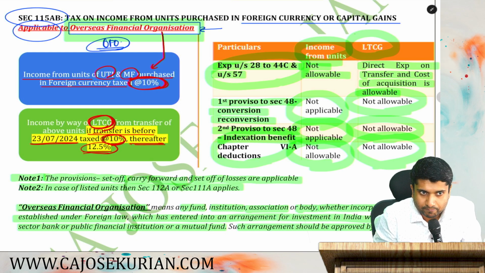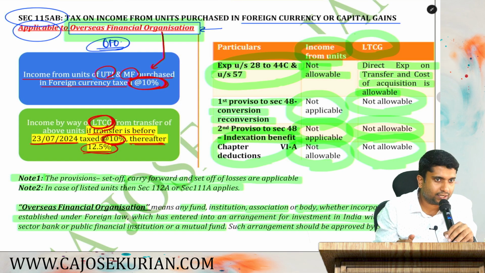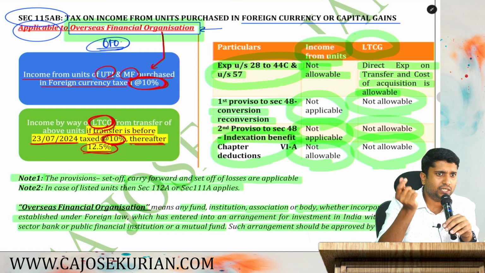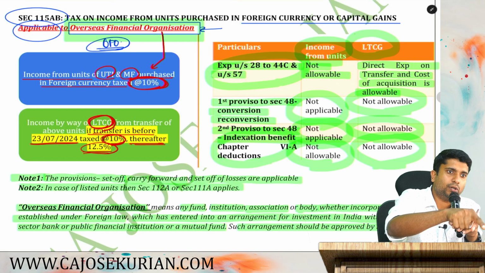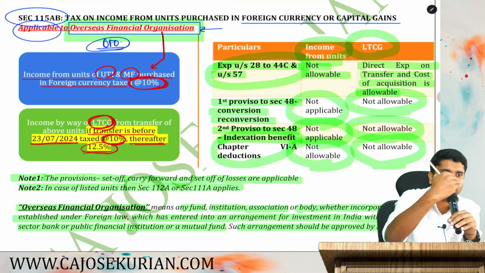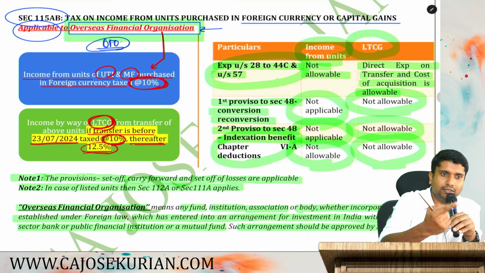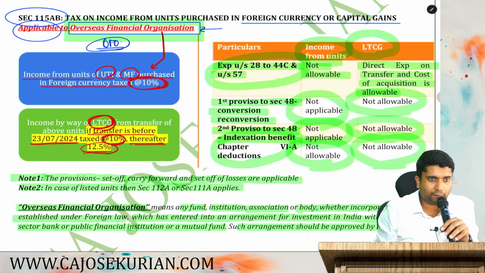Are you all here? Is this point clear? There is no point of any confusion. You are an OFO having investment income from UTI or mutual fund units, taxed at 10%, provided your investment is in foreign currency. Number 2, if you have long-term capital gain from transfer of those units, it depends upon the date of transfer, either 10 or 12.5%. That's it. There is nothing more in this.